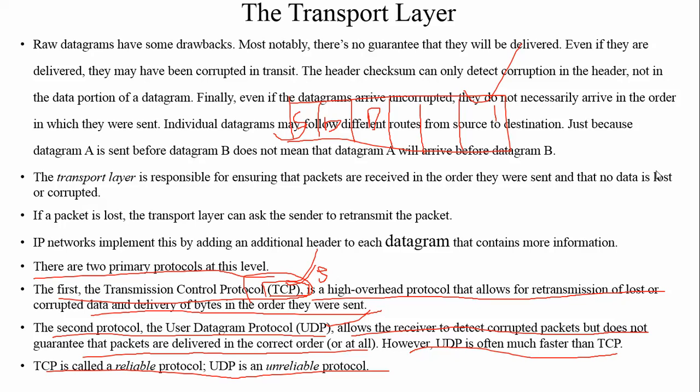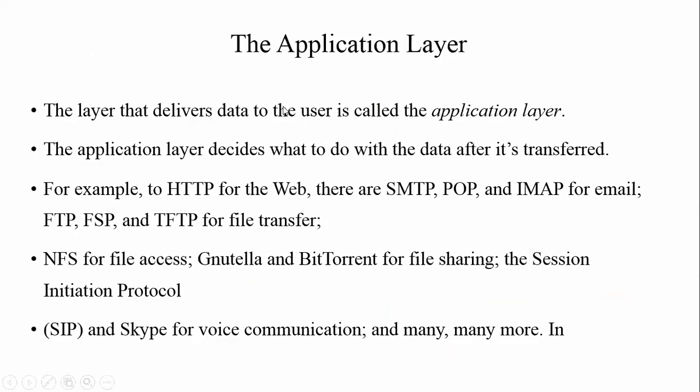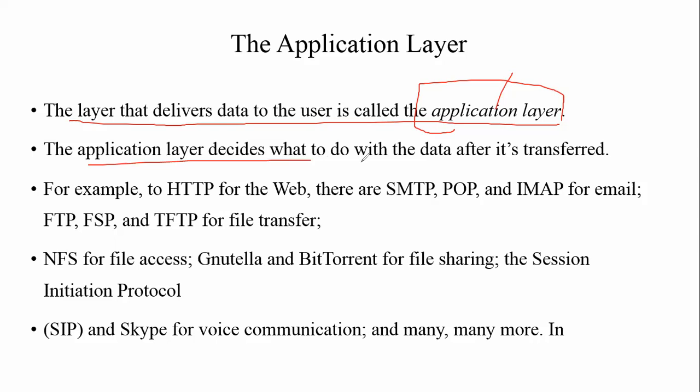The next one is the application layer. That is the last layer. What is the application layer? The layer that delivers data to the user is called the application layer. Actually, the application layer is a user interface through which we can communicate with the other layers. Whatever information I want to transmit from one computer to a destination, the instruction is given through this layer. The application layer decides what to do with the data after it is transmitted.